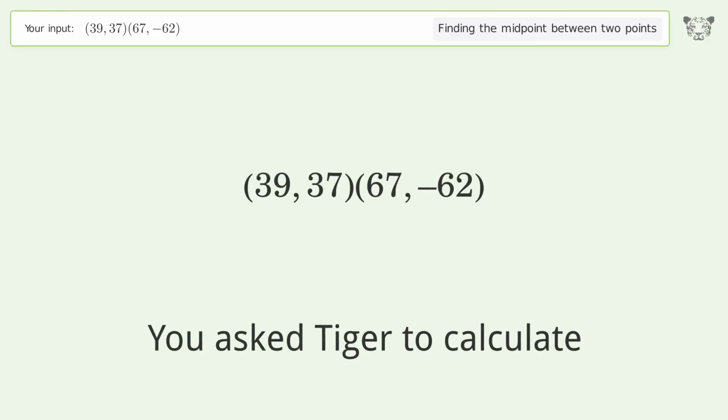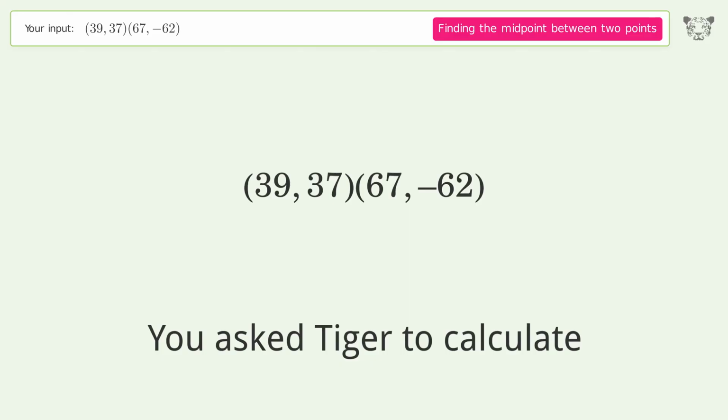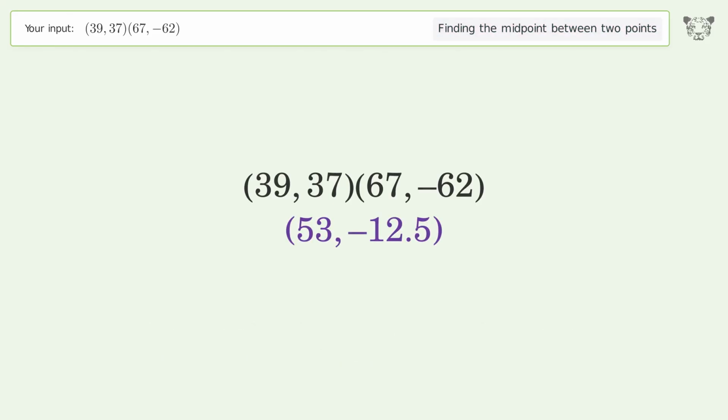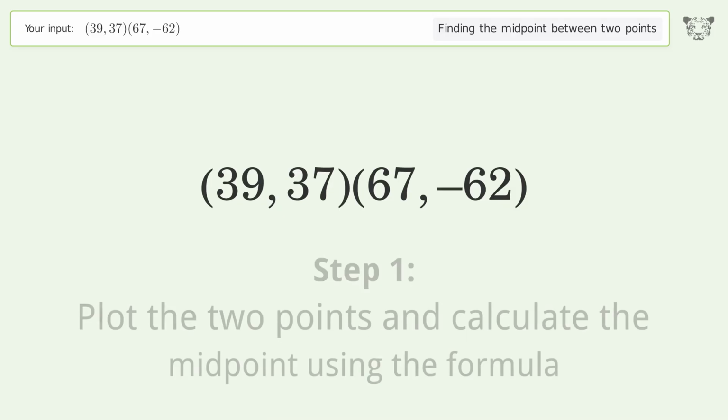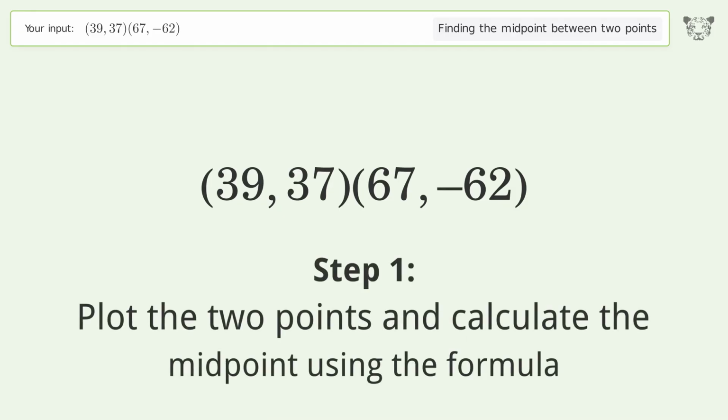You ask Tiger to calculate. This deals with finding the midpoint between 2 points. The midpoint between the 2 points is 53, negative 12.5. Let's solve it step by step. Plot the 2 points and calculate the midpoint using the formula.